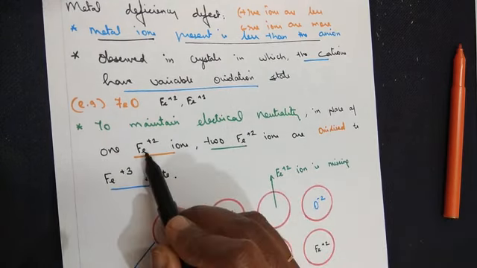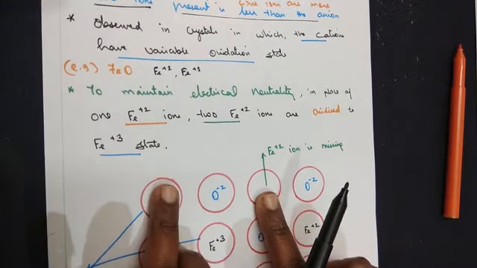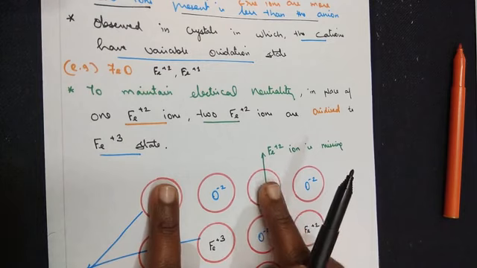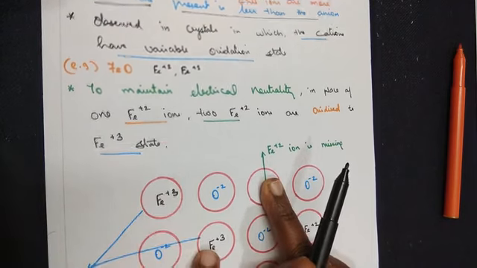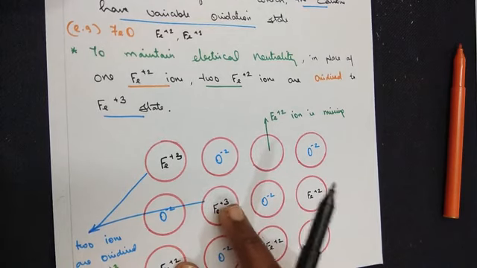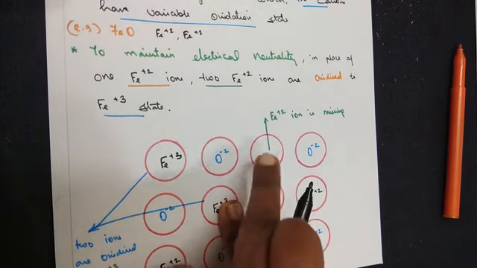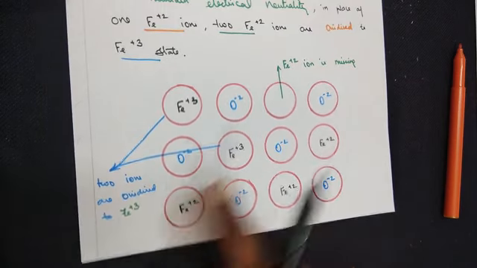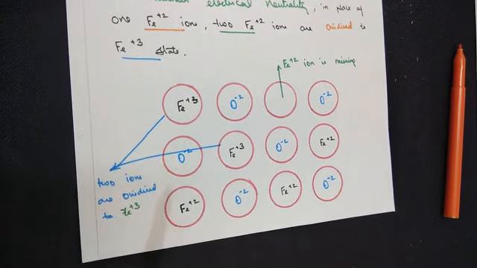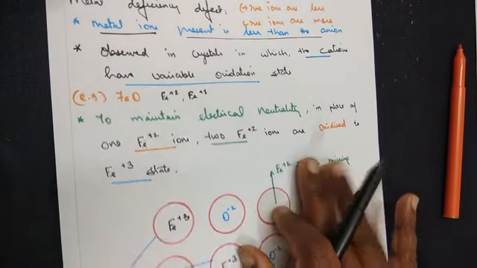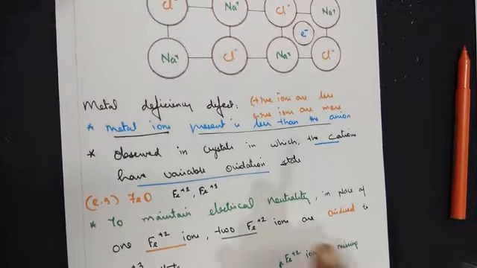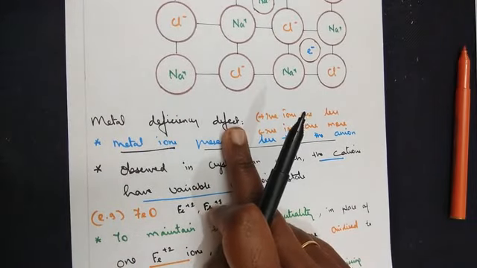In place of 1 Fe plus 2 ion, if you look at the structure here, Fe plus 2 is missing. To balance this neutrality, from 2 other places that are supposed to be Fe plus 2, in place of 1 missing ion, 2 of the Fe plus 2 ions are oxidized to the Fe plus 3 state. Thus, the electrical neutrality is maintained. So this is the explanation of metal deficiency defect.